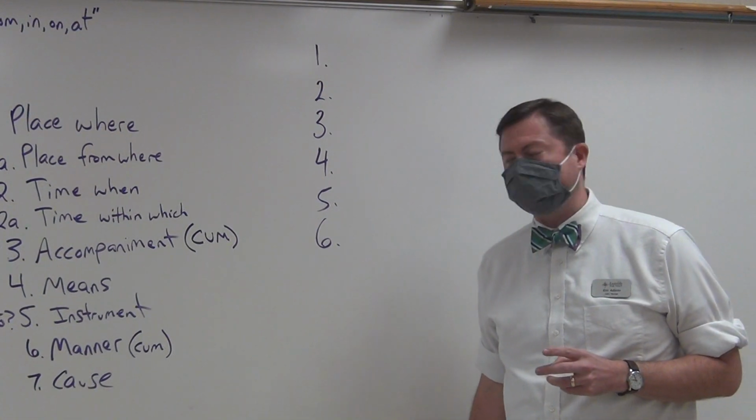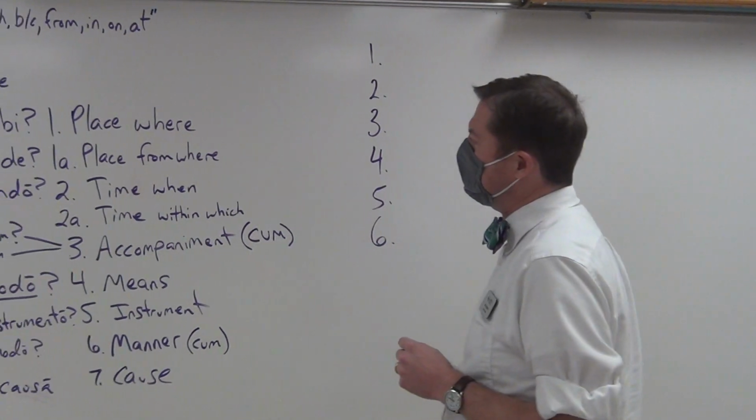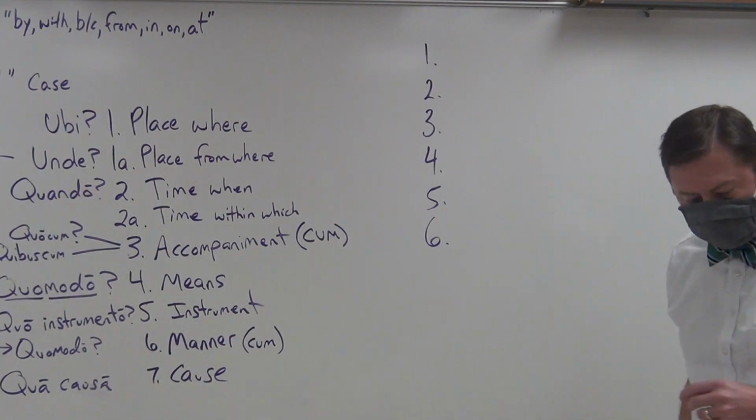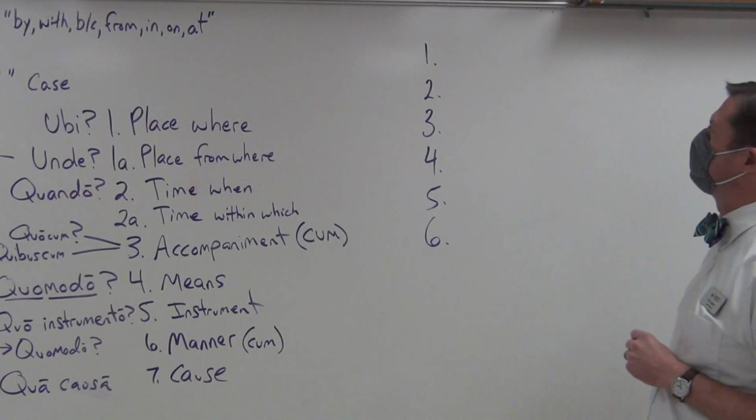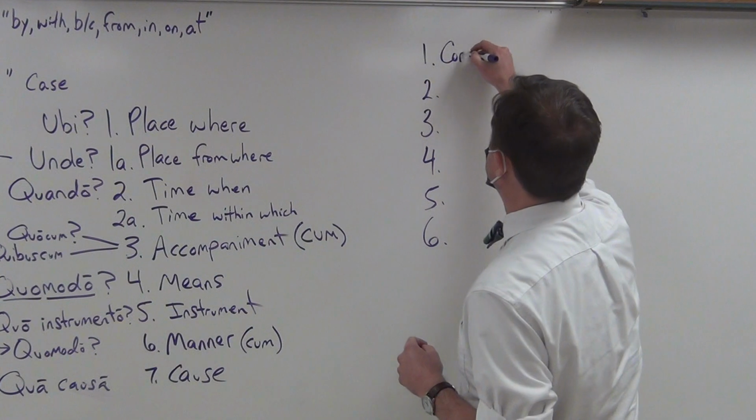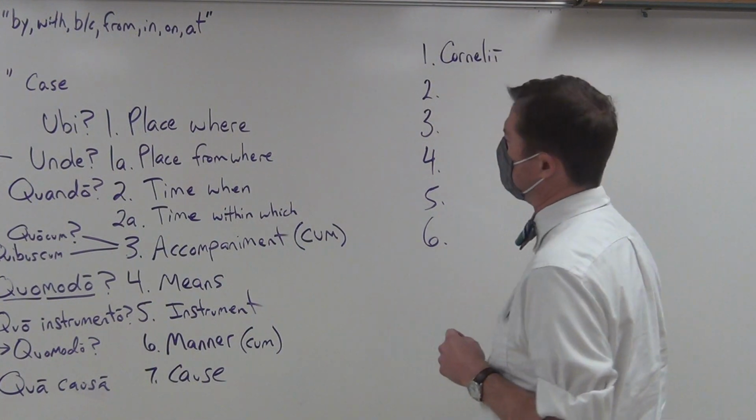So let's now get some examples of words in the ablative that are expressing all of these things about action. So let's start out with our sentences. We're going to make the subject the Cornelii for our first sentence.